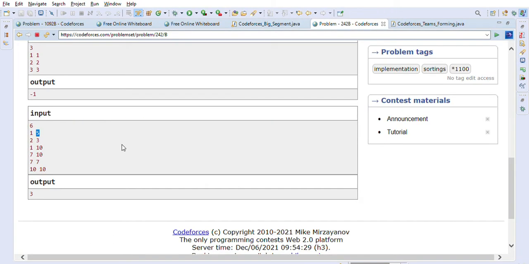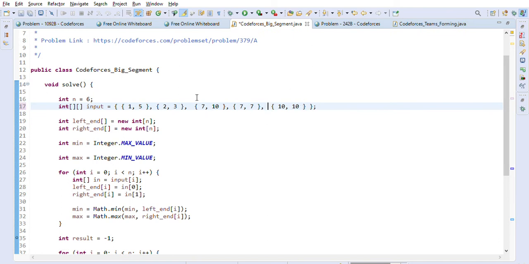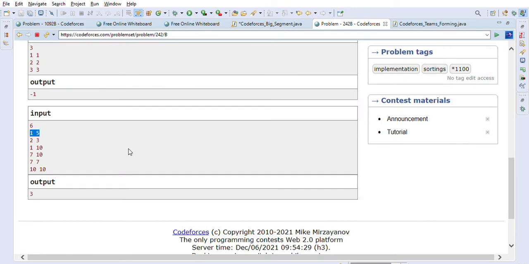Let us take the same example that they have given us. So 1 5 2 3 110. So 1 5 2 3, then 110 is appearing third here, right? So we will just put 110 here. We'll just make it the same as the example they have given us.